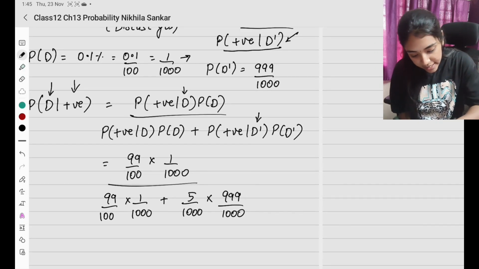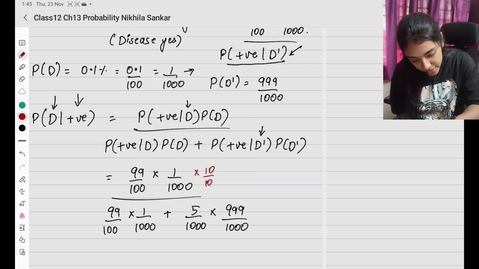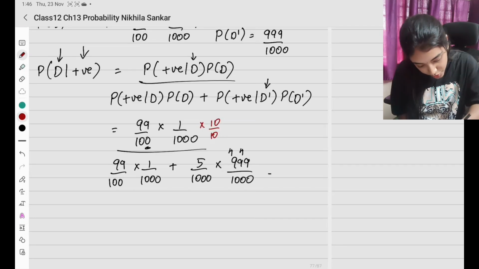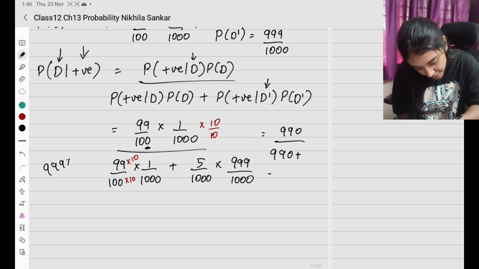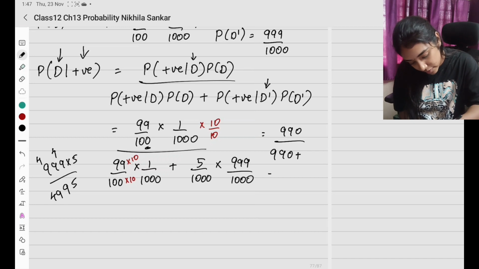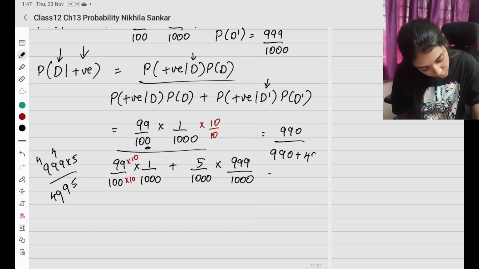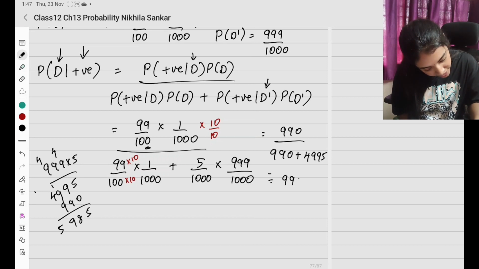So basically I see that the LCM is going to be 1 with 6 zeros. Here I only multiply by 10, because I see there is one zero less here, and also one zero less here. I have 990 divided by the denominator 990 plus 999 into 5. What is 999 into 5? It is 4995. Adding 990 to this, I get 5985. So this is going to be 990 divided by 5985. When you simplify, you will have 22 divided by 133.